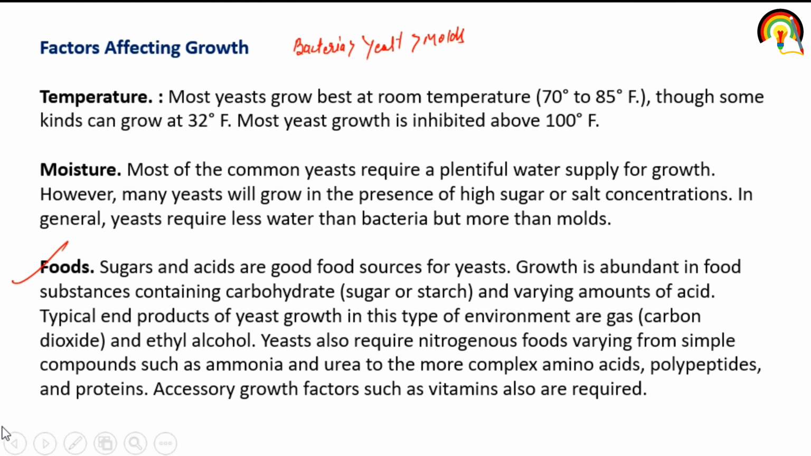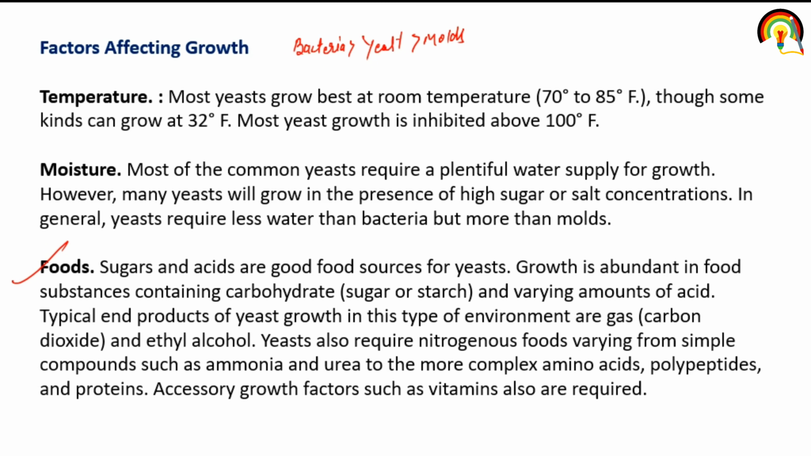Third one is food. Sugar and acid are good food sources for yeast. Growth is abundant in food substances containing carbohydrate and varying amounts of acid. So when there is a presence of sugar and acid, yeast can grow very easily. Typical end products for yeast growth in this type of environment are carbon dioxide and ethyl alcohol. These are the end products. Yeast also require nitrogenous food varying from simple compounds such as ammonia and urea to the more complex amino acids, polypeptides and proteins. Excess growth factors such as vitamins are also required.